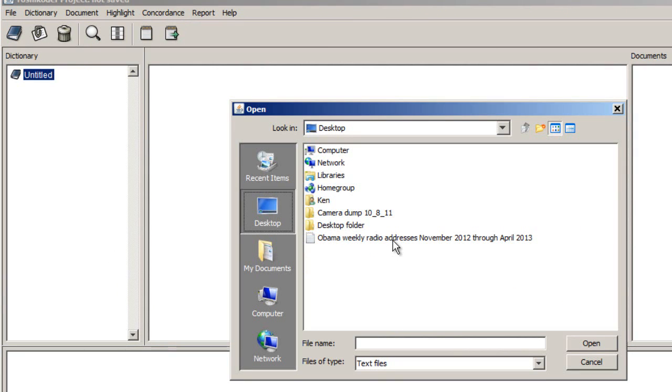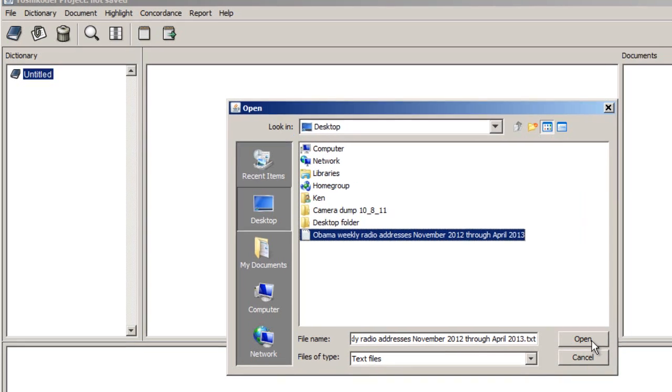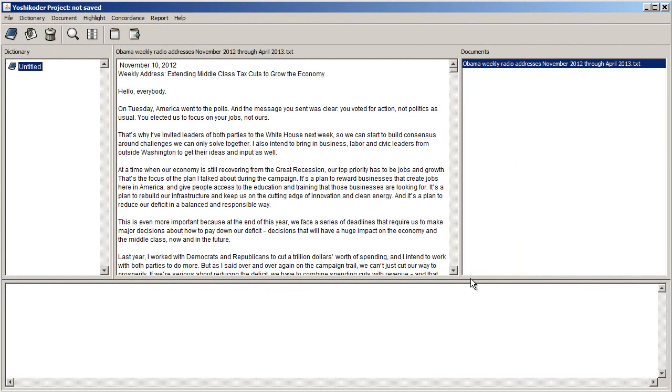Notice that the text that you're going to analyze has to be in plain text format. You can't do this with a Microsoft Word formatted file, something with a doc or a docx extension. You can't do this with PDFs. It has to be plain, low level, just DOS or ASCII text. Okay, so I'm going to highlight it and then choose Open, or I could double click on it. And there you see that Yoshikoder's brought the document in. We have a link to it over here on the right. We're looking at a segment of the document in the center panel, and we're ready to go.